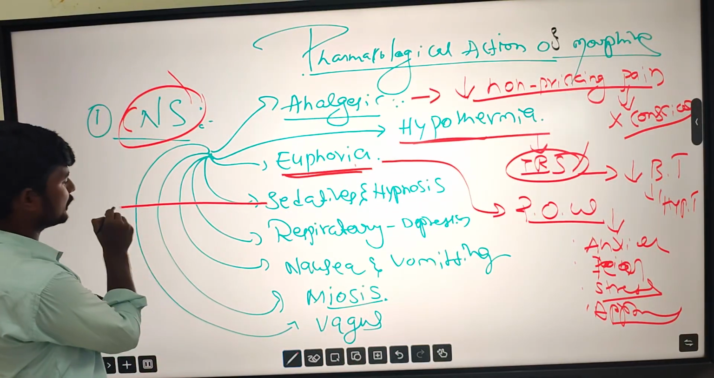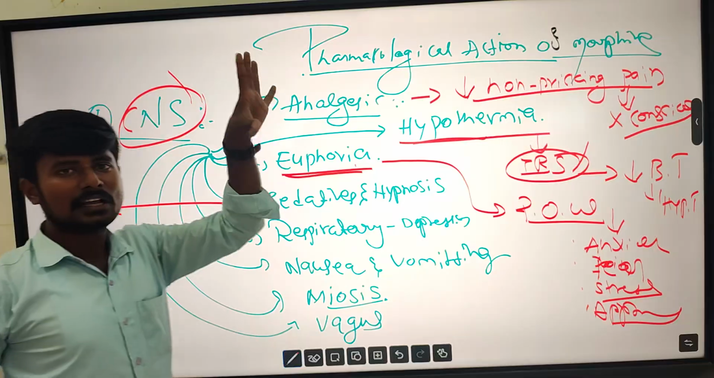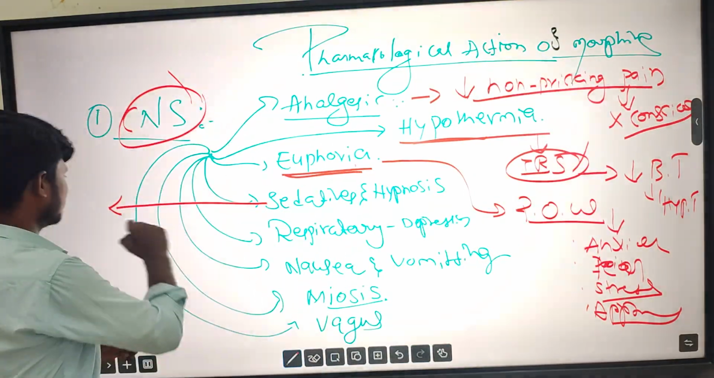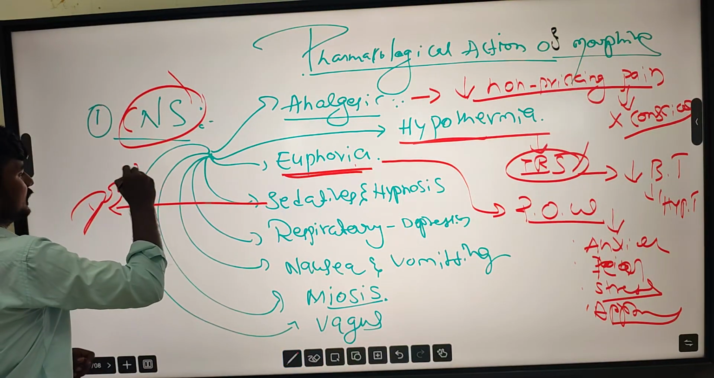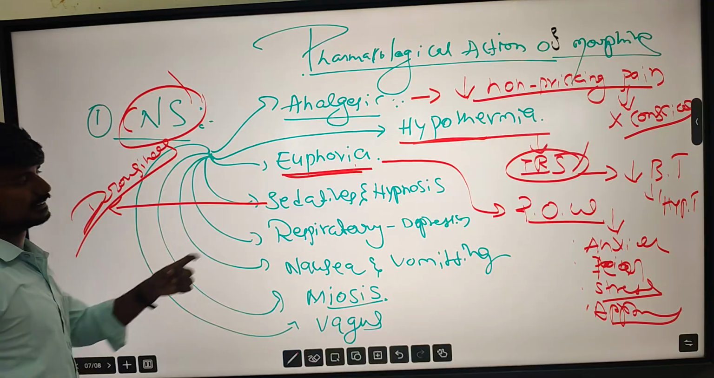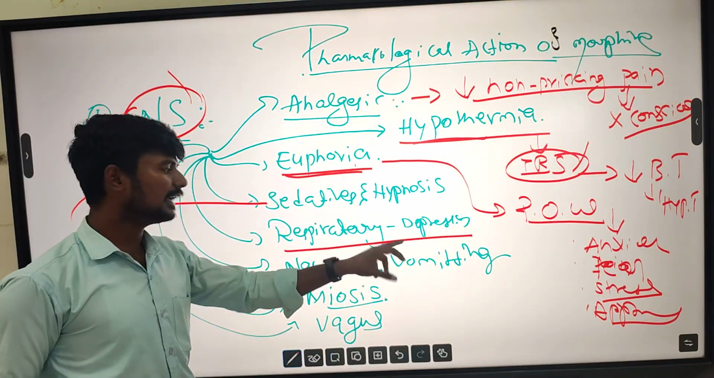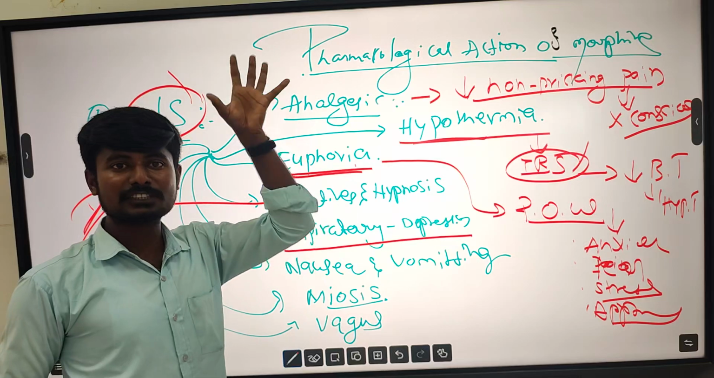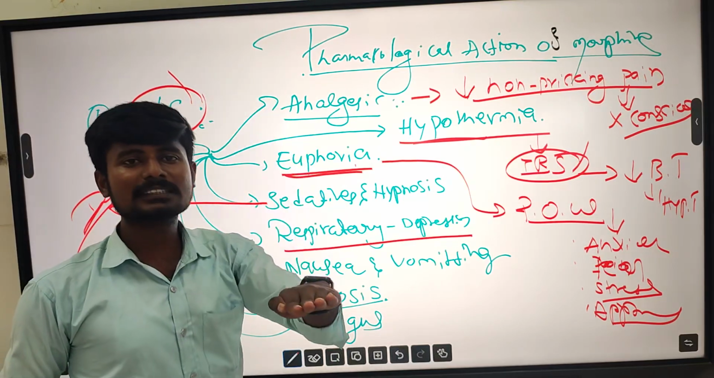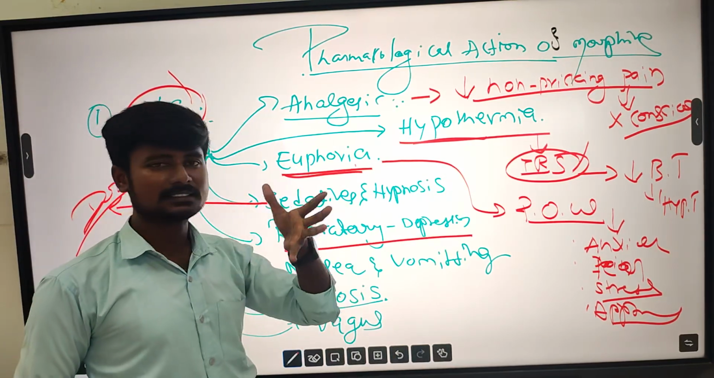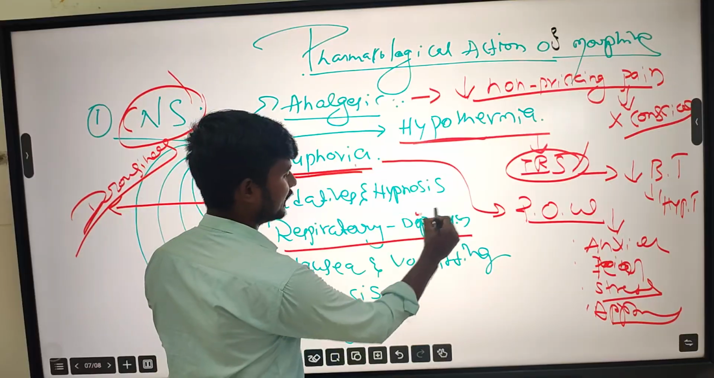Next, sedatives and hypnotics. These analgesics cause some drowsiness, that is sedation and hypnosis. And then respiratory depression. It acts directly on the medulla oblongata, which is present in our brain. It suppresses the respiratory drive, the breaths of the person, and that is called respiratory depression.